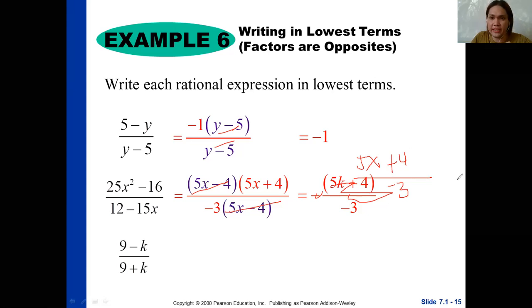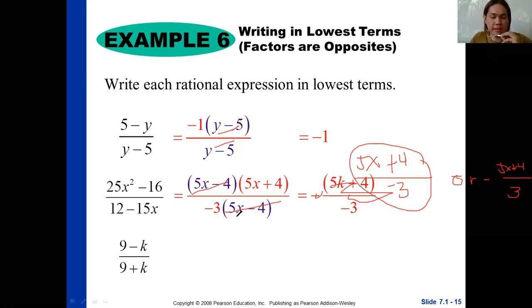Or you can rewrite it as negative 5x plus 4 over 3. Okay, you can just write it in this way. It's a different form, so I will accept this answer.